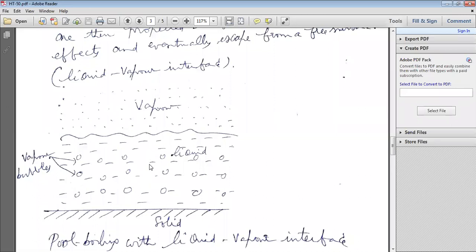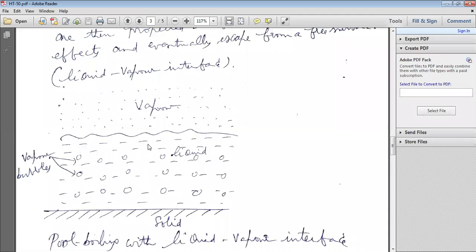And again in the third boiling, that is local boiling or subcooled boiling, because the liquid is not reaching the saturation temperature, bubbles are moving up to further higher heights. But again they get condensed back and return to the liquid. Vapor condenses into liquid state.